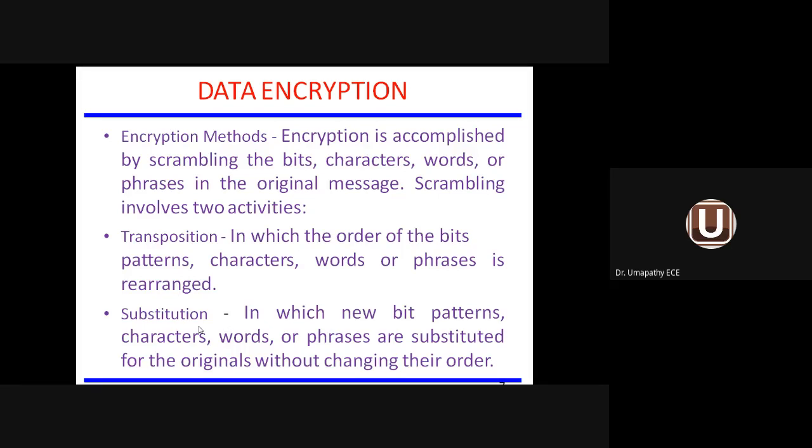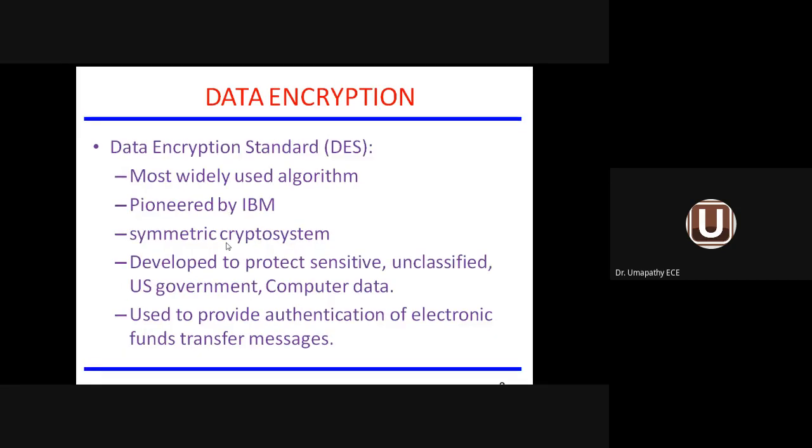In these cipher techniques, we are substituting one letter in the original message by another letter to convert it to ciphertext without changing the order. If the order is changed without changing the content, it is called transposition. If the content is changed without changing the order, it is called substitution. So there are two activities connected with scrambling: transposition and substitution.